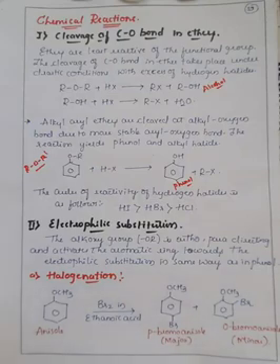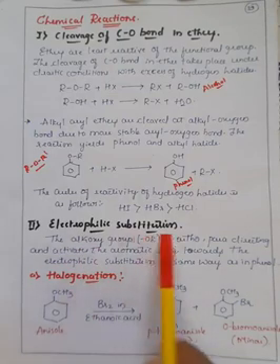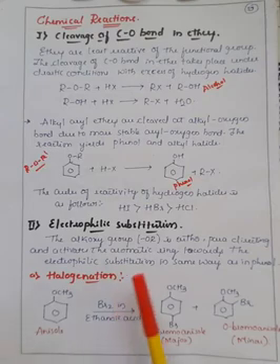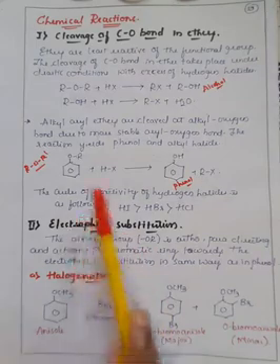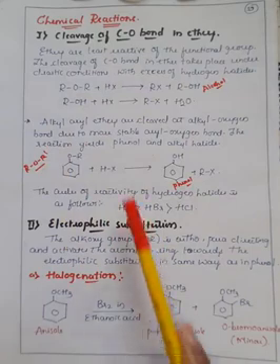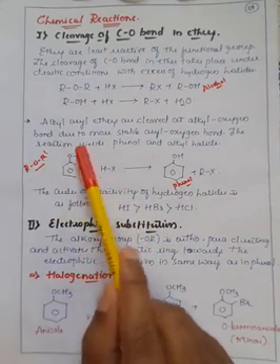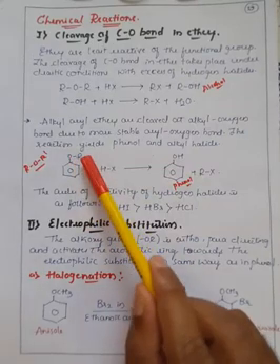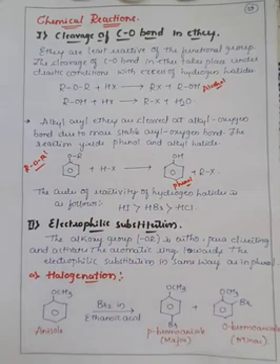And the second important type of reactions are generally called electrophilic substitution reactions. The same electrophilic substitution reaction we have also seen in case of phenols, right? Because the OH group which is present on the benzene ring is generally the ortho and para directing group. Here also the same thing happens. If you take any kind of alkyl aryl ethers, the OR group which is present here directs the incoming group only to the ortho position or to the para position, but not to the meta position.